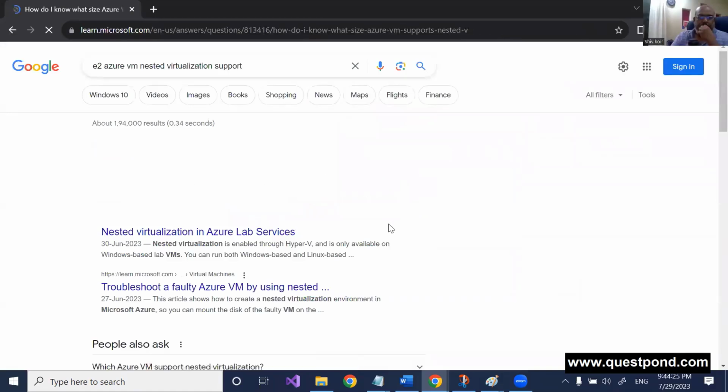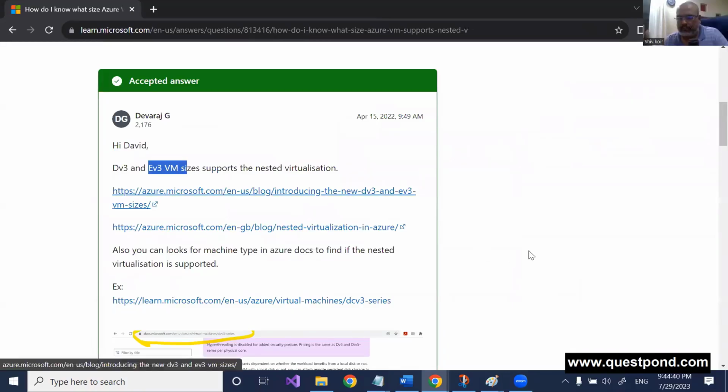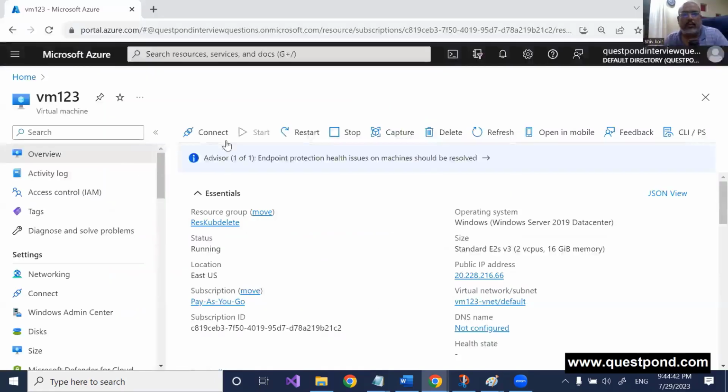So sad, I'm Googling before you. Yes, so that is right. I've chosen the right VM. EV3 VM sizes, yeah, EV3. All good, so I think I'm right. So let us connect back.